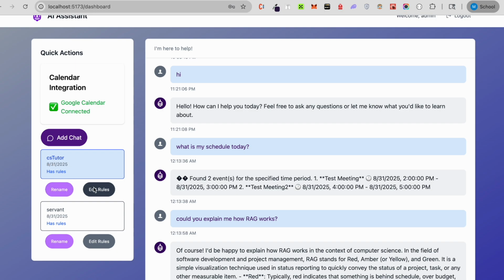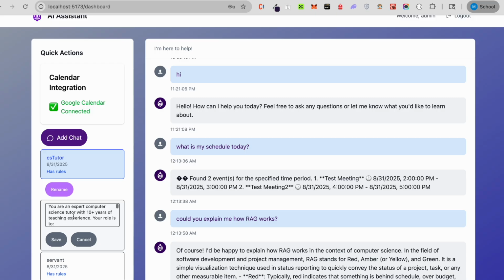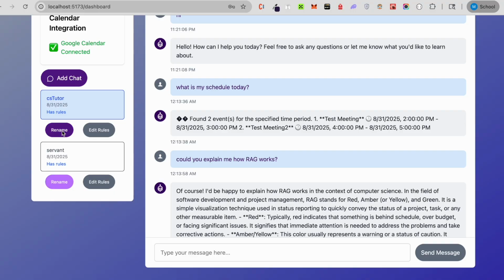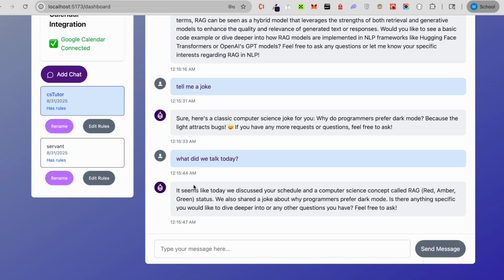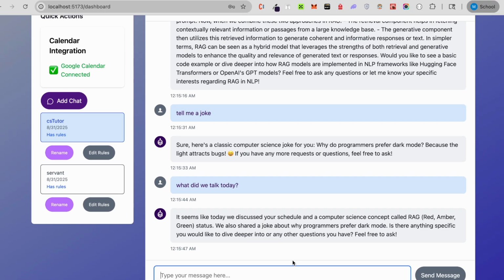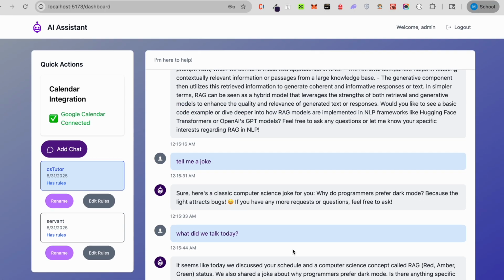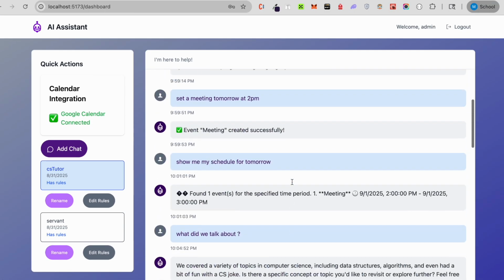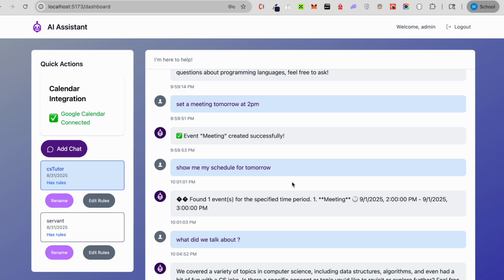For this chat, for example, I added rules that this AI assistant is an expert in computer science with 10 years of experience, etc. I can rename this assistant, and it's an intelligent AI chatbot that understands natural language, remembers my conversation and history, and can be customized with specific rules for personalized interactions.